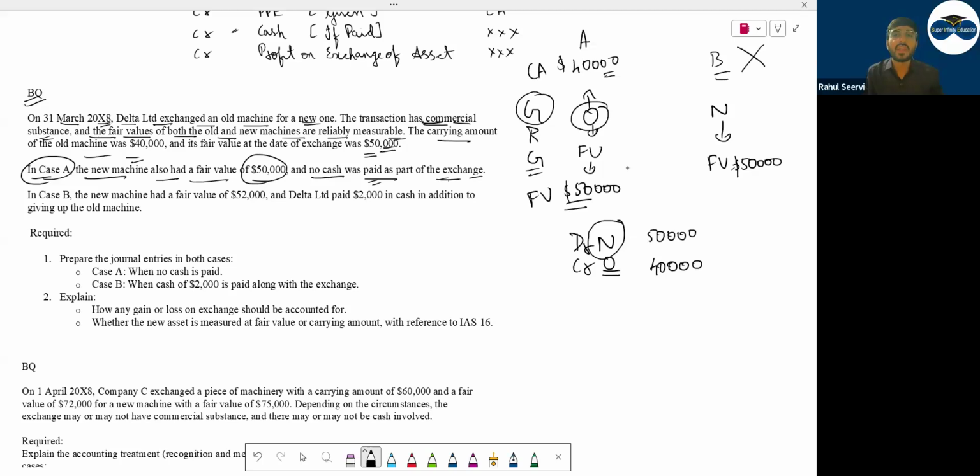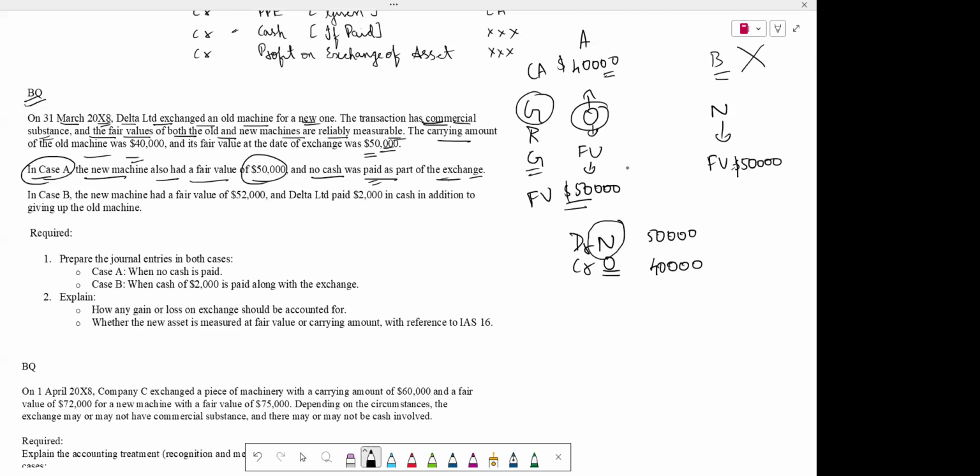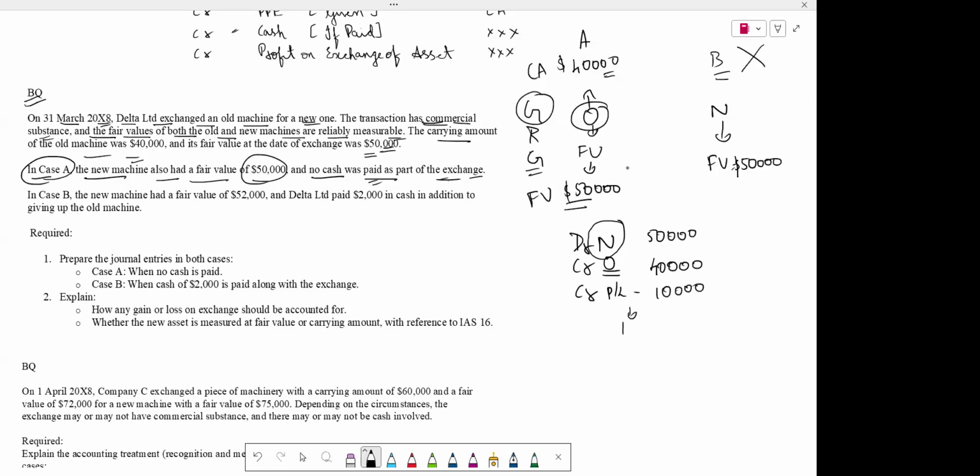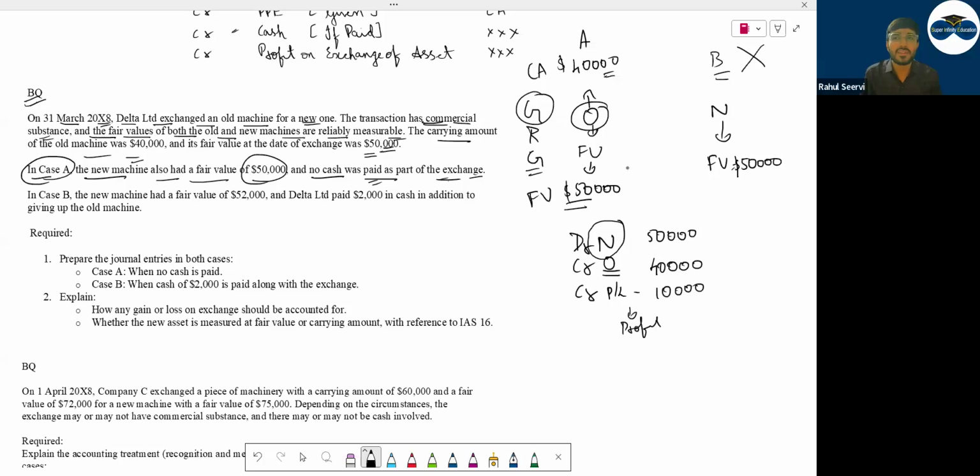Is the journal entry tallying? No. No. On which side it is not? Credit side? Yes, credit side. P&L 10,000. What is this? Profit. Now you only understand.